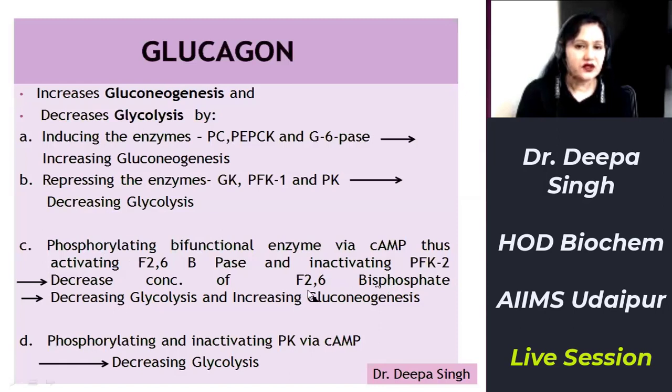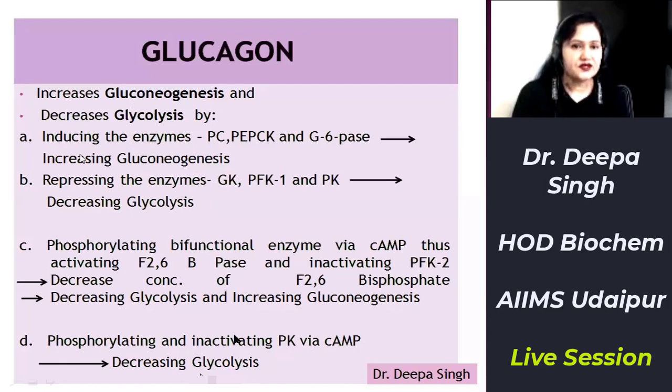When the concentration of fructose 2,6-bisphosphate is decreased, it will further cause inactivation of phosphofructokinase 1 and disinhibition of fructose 1,6-bisphosphatase, thus decreasing glycolysis and increasing gluconeogenesis. Thirdly, glucagon via cyclic AMP phosphorylates and inactivates enzyme pyruvate kinase, thus decreasing glycolysis. So these are the mechanisms by which it decreases glycolysis and increases gluconeogenesis.